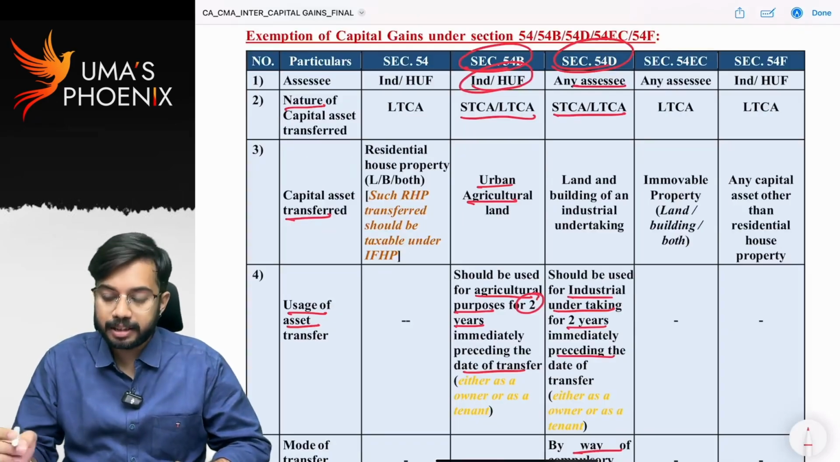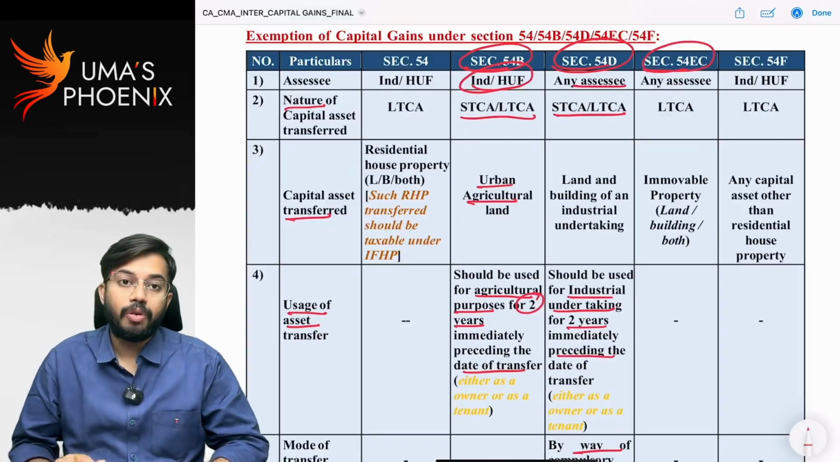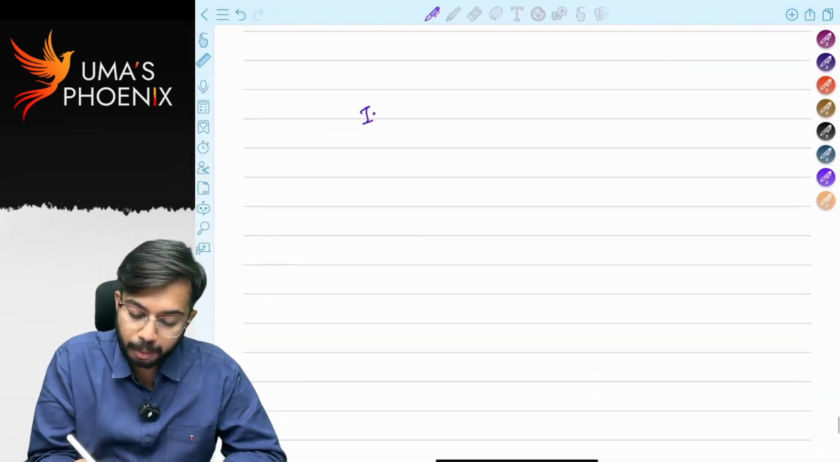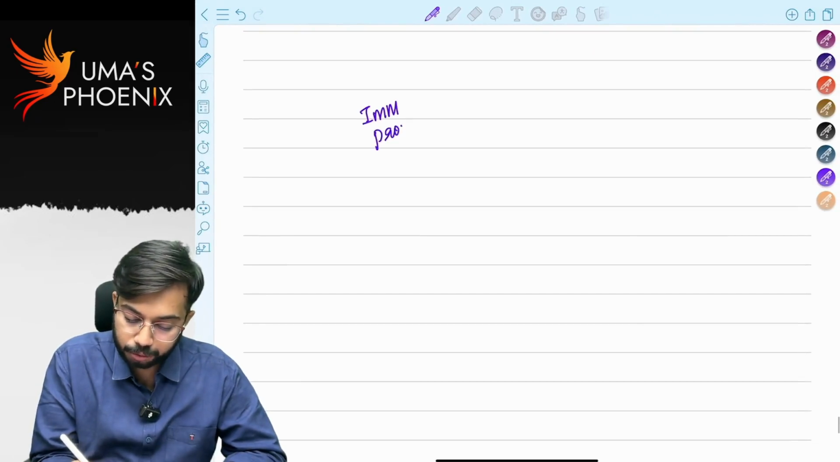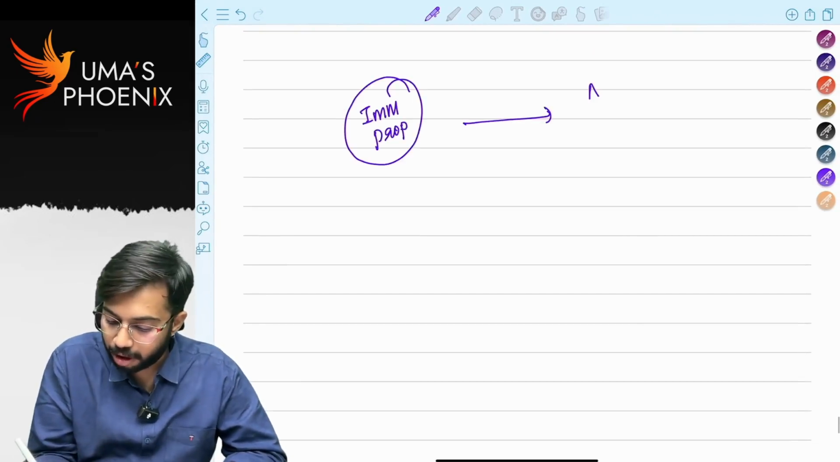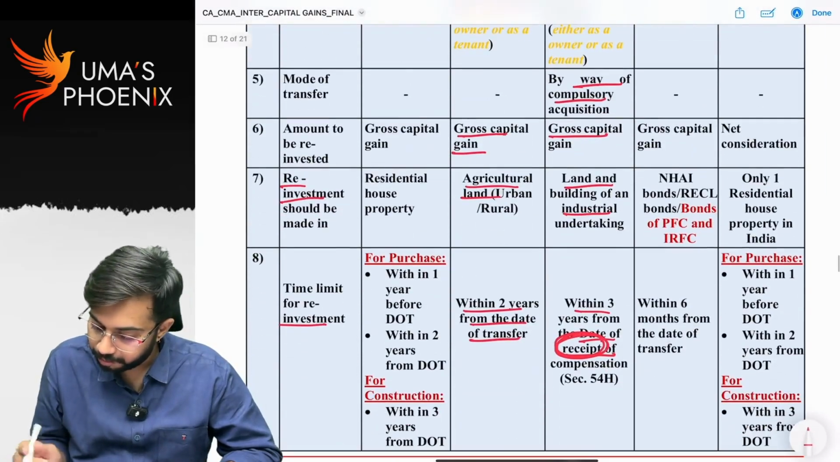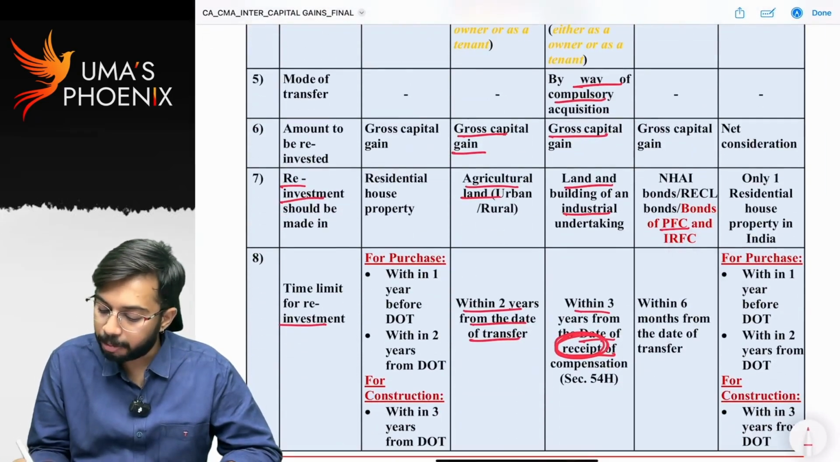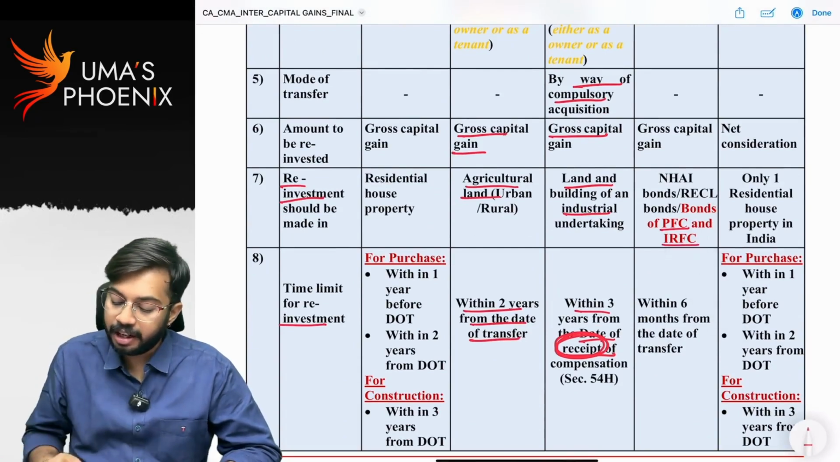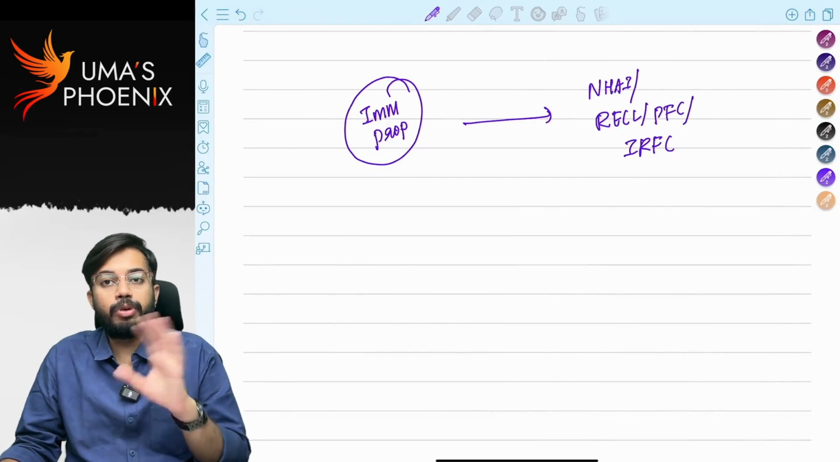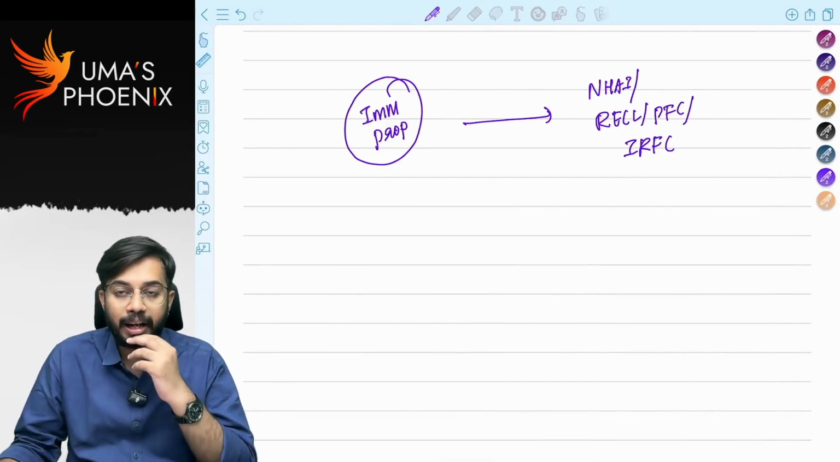Now let us discuss section 54EC. What is the combination under 54EC? The combination is immovable property to NHAI bonds or RECL bonds or bonds issued by Power Finance Corporation, IRFC, Indian Railway Finance Corporation. Okay. So in these bonds, if you do reinvestments, that amount is eligible for exemption.